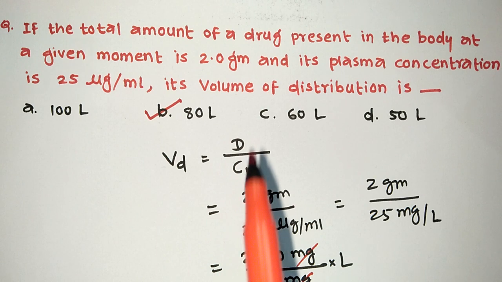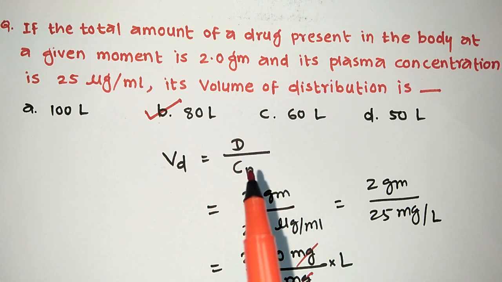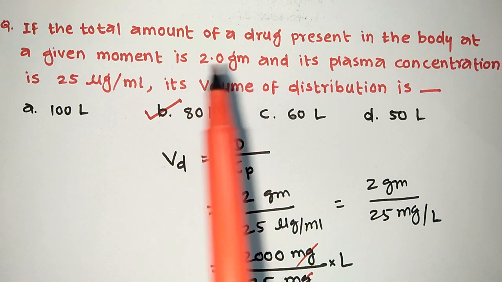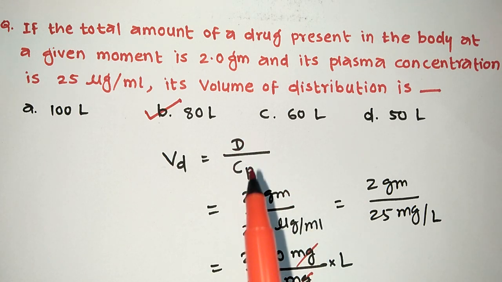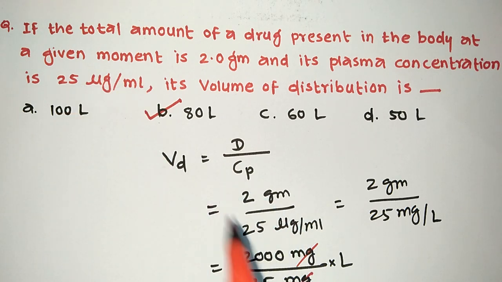What is the formula for volume of distribution? Volume of distribution is the ratio of the drug present in the body divided by the plasma concentration. The drug in the body is given, that is 2 gram. So we put the value 2 gram in place of D, and in place of Cp, the plasma concentration, 25 microgram per ml. 2 gram divided by 25 microgram per ml is converted into milligram per liter. If ml is converted into liter, microgram is automatically converted into milligram.